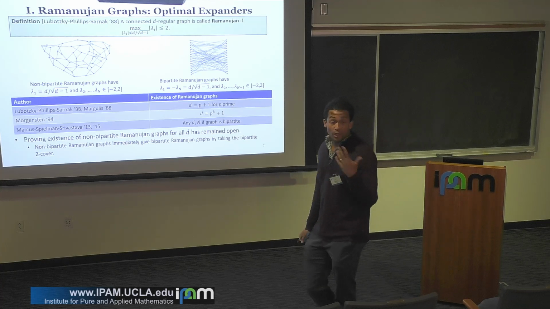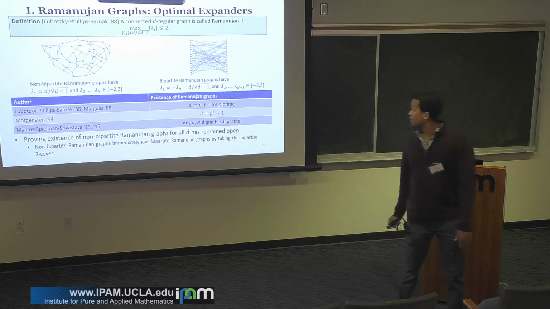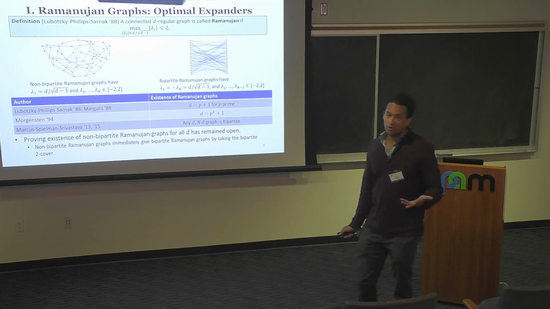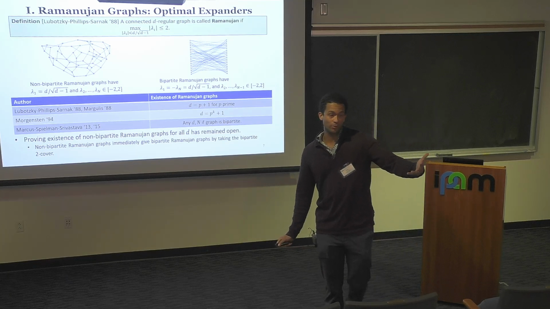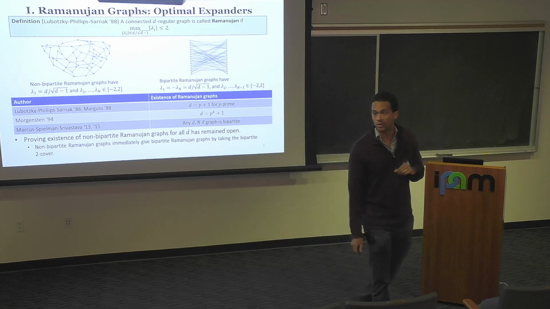However, proving existence of non-bipartite Ramanujan graphs has remained an open problem. And moreover, any example of a non-bipartite Ramanujan graph would actually give us further examples of bipartite versions by taking what's known as the bipartite double cover as well.